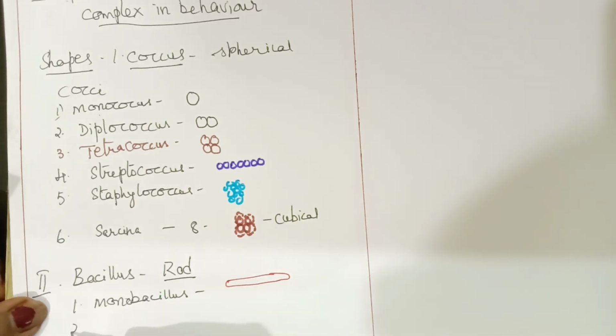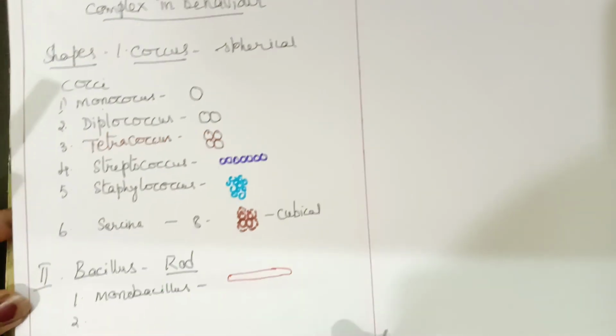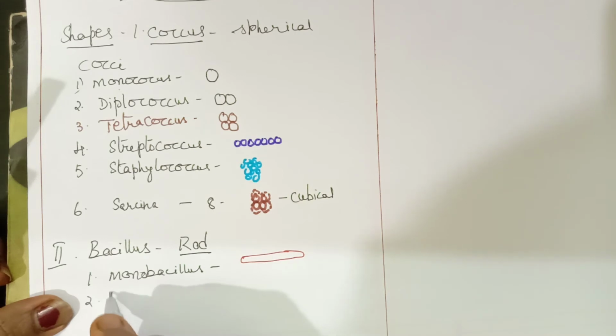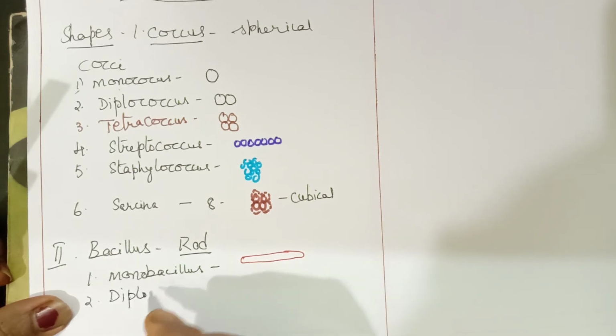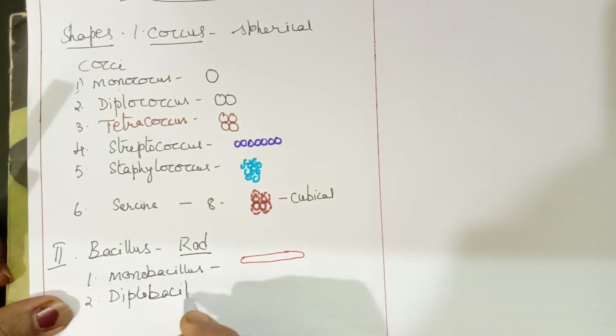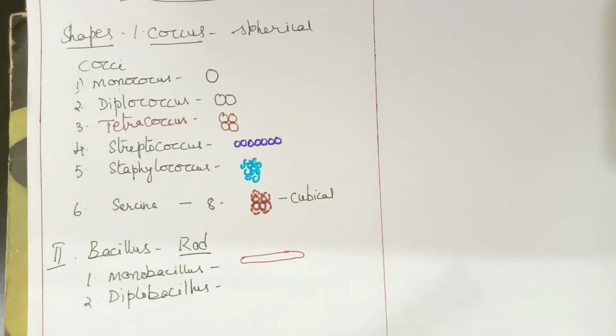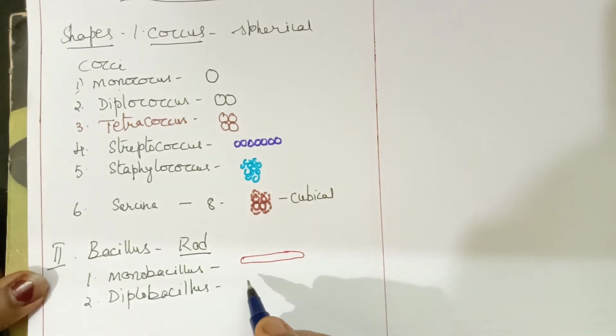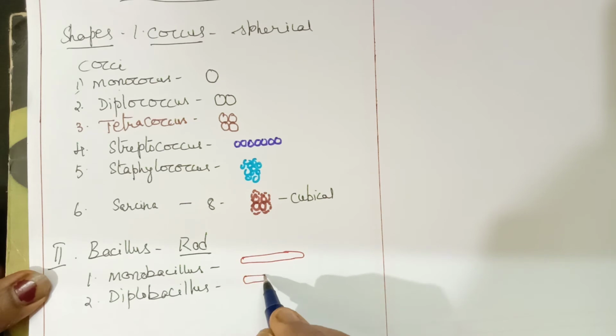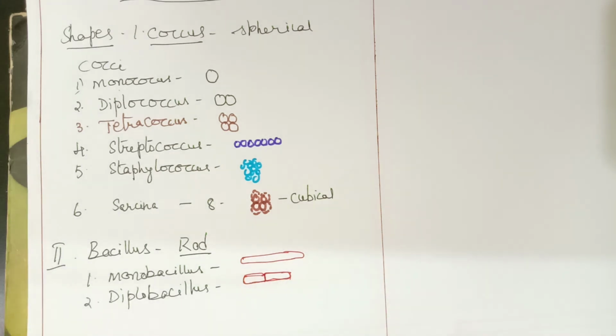Then the second type is called a diplobacillus. Diplo means two. If two rod-shaped bacteria are present, one beside the other, then we call it a diplobacillus.